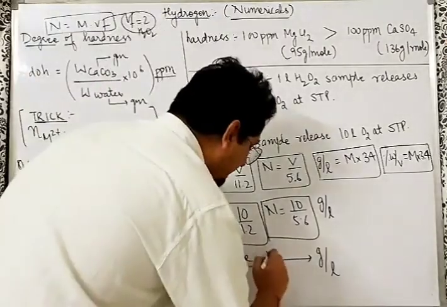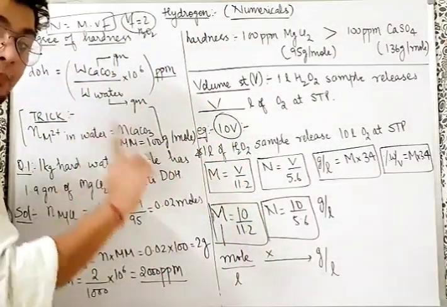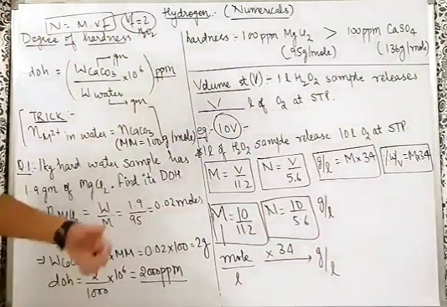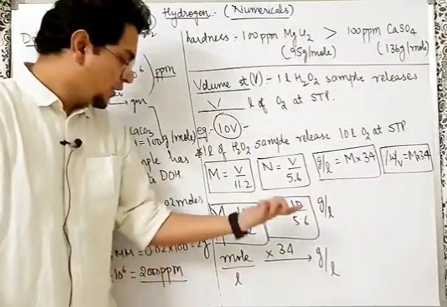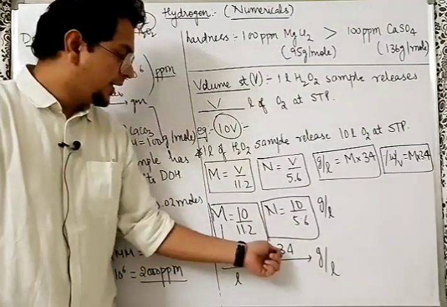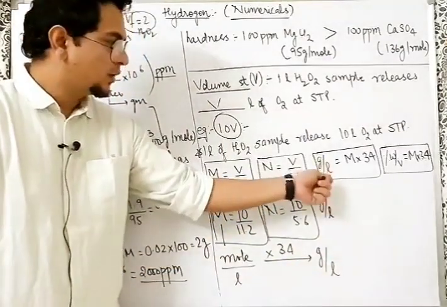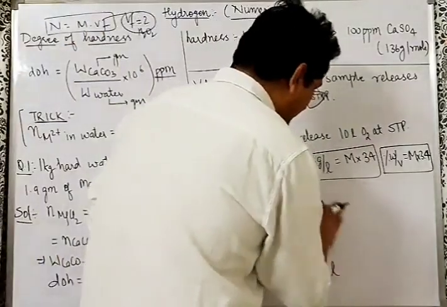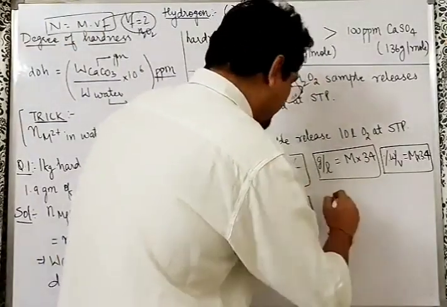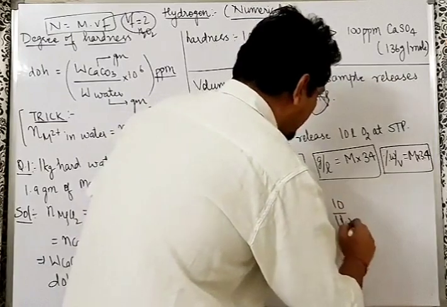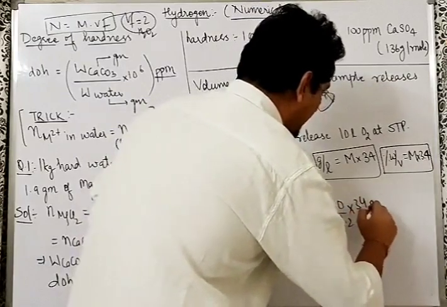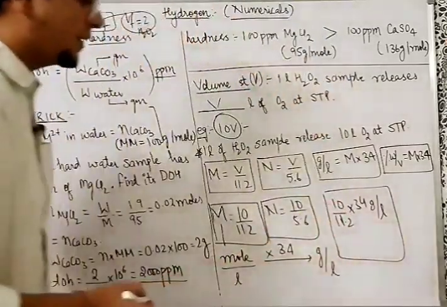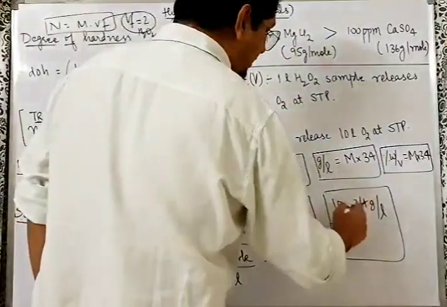So bhaiya, multiply with the molar mass of H2O2, that is 34. 34 gram per mole is the molar mass of H2O2. So what we got? Mole per liter into 34 is gram per liter. So gram per liter is molarity into 34. As simple as that. So bhaiya, gram per liter will be how much? It is going to be 10 by 11.2 into 34 gram per liter. Sir, can we divide and get the answer also? Right, now the division will be very easy. This will go approximately 3 times.